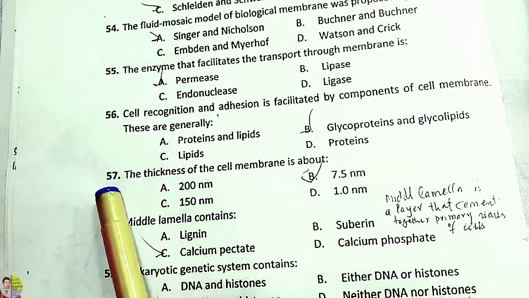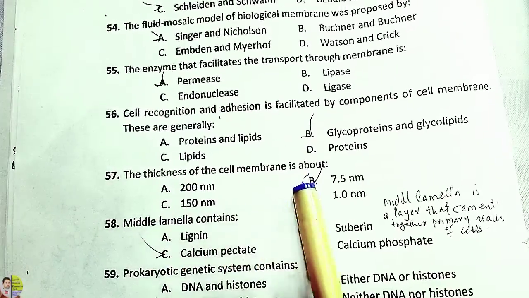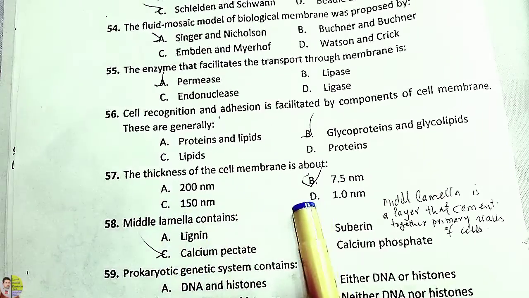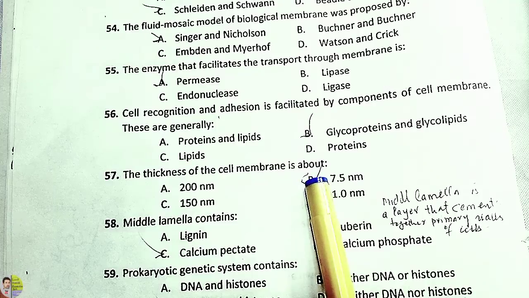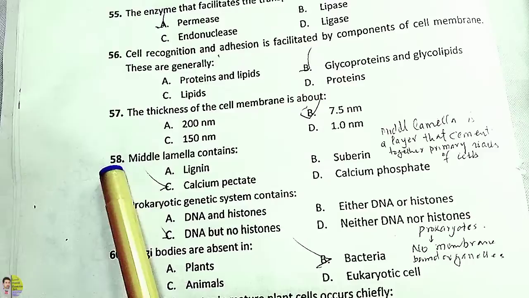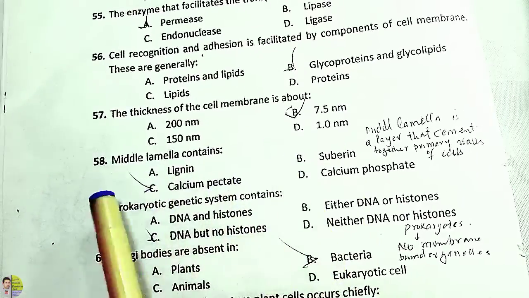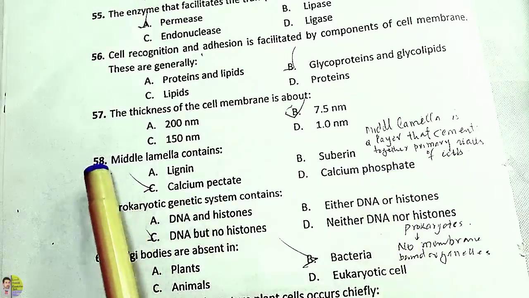Number 57. The thickness of cell membrane is about: option A, 200 nanometer; B, 7.5 nanometer; C, 150 nanometer; D, 1 nanometer. So the correct option is 7.5 nanometer. 58. Middle lamella contains: option A, lignin; B, suberin; C, calcium pectate; D, calcium phosphate.